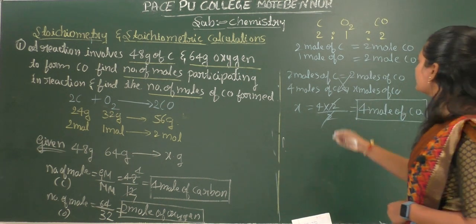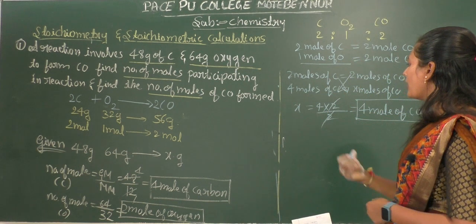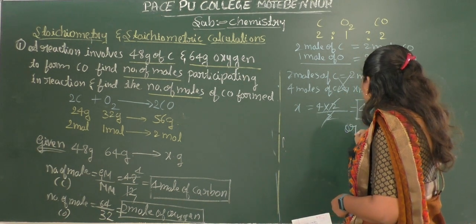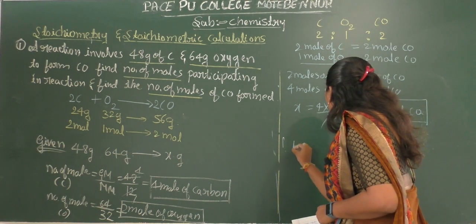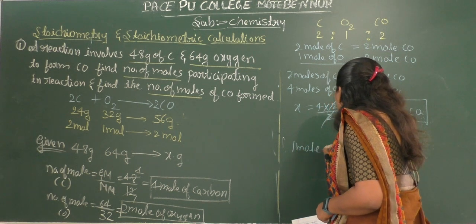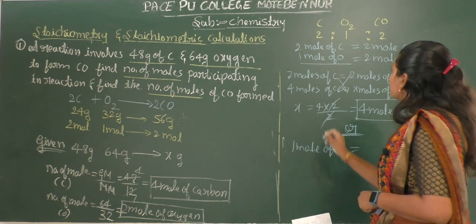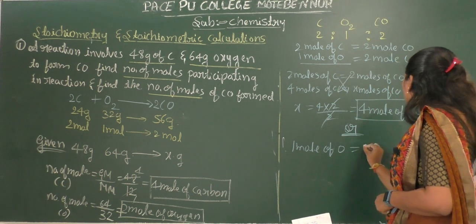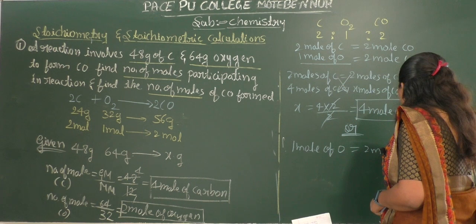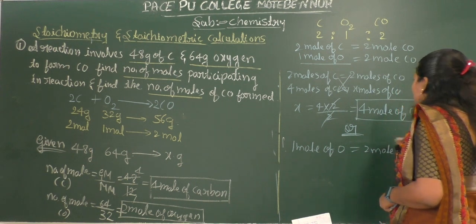Or else, if we use oxygen, how do we write it? 1 mole of oxygen is equal to 2 moles of carbon monoxide.